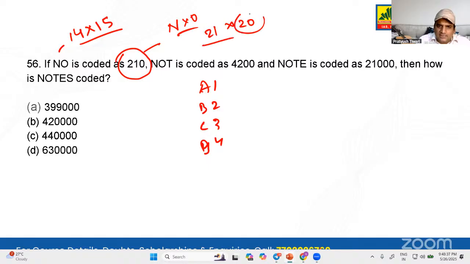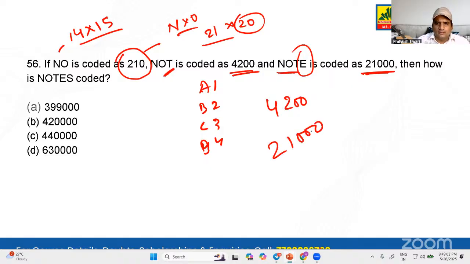Why are we multiplying 20? Because that is the value of T in the alphabet. So when you multiply 210 into 20, you get 4200. Then you have to just multiply with the value of E. What is the value of E? A, B, C, D, E. E is 5. So multiply 4200 into 5, and you are getting 21,000. Now what you have to do?